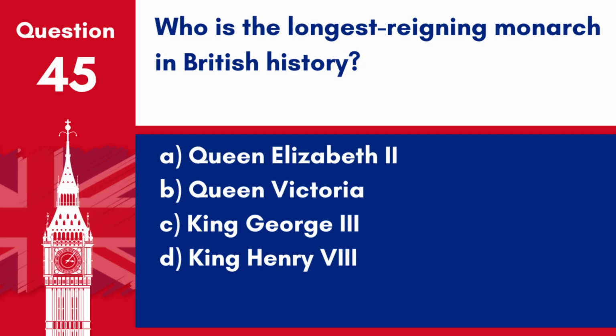Question 45. Who is the longest reigning monarch in British history? A. Queen Elizabeth II. B. Queen Victoria. C. King George III. D. King Henry VIII. Answer: A. Queen Elizabeth II. As of her Platinum Jubilee in 2022, Queen Elizabeth II is the longest reigning monarch in British history.